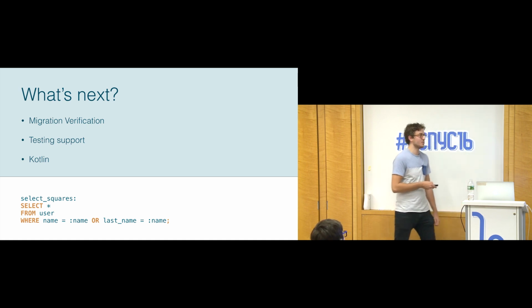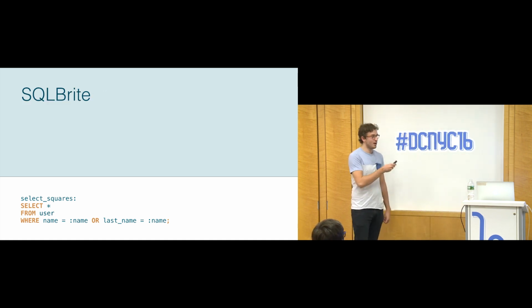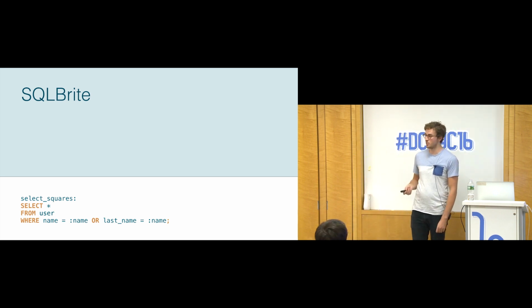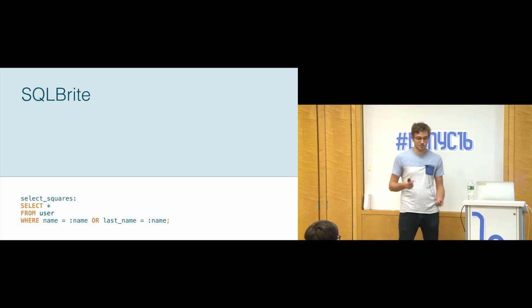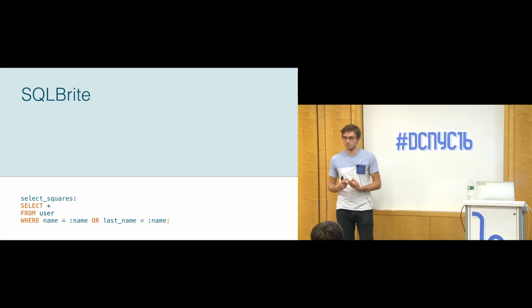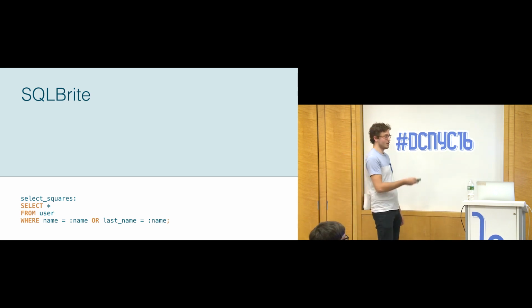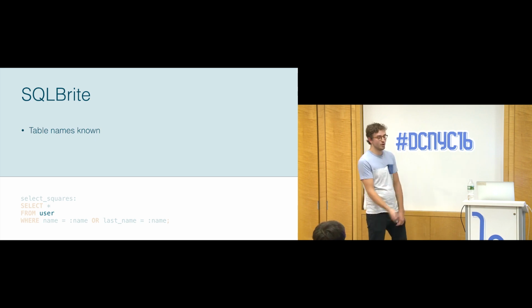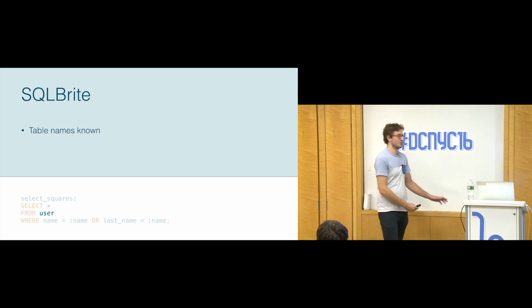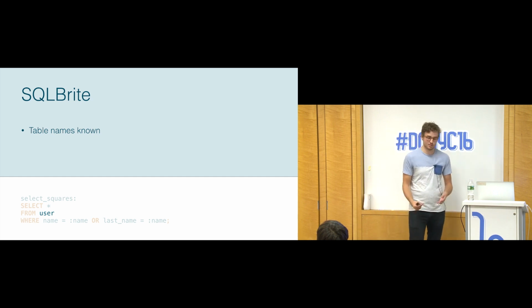But what I want to go back to, to finish this off, is the problem that I mentioned when we were making SQLite. Because when I was talking about it, I said that we had to make a few compromises, that we had to do a bunch of false positives, and then also you had to supply the table name. But now that we're compiling the actual query, we know the table names for you. So we can communicate that to SQLite, and you're no longer going to have to provide the table names that are involved in a query.